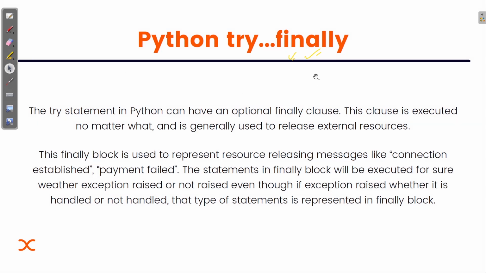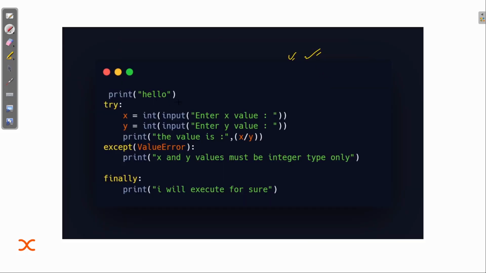Fine, so let me just show you. Here, print hello. In the try block, we are asking the user to input an integer value, then print the value x by y. Now suppose the value of y is 0, then it will show an error. The exception part, "x and y values must be integer type only," will work only when we get a value error.